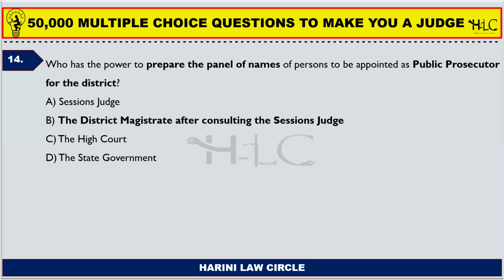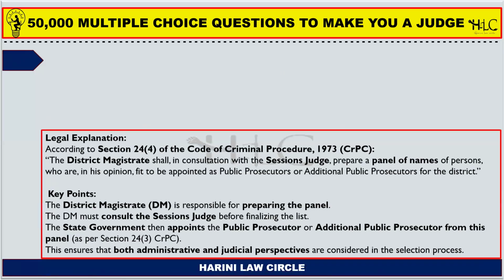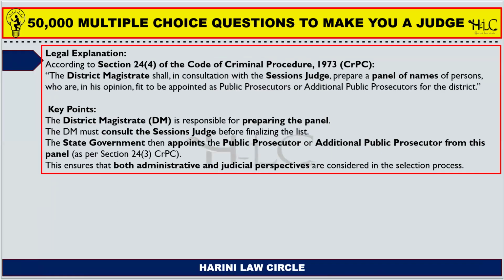So the district magistrate, after consulting with the sessions judge, who is the head of the chief judicial magistrate, who has the control of the judicial magistrates of first class and second class, may prepare a panel of names and send it to the central government or state government for consultation with the High Court, and then a public prosecutor shall be appointed for that High Court, or an assistant public prosecutor may be appointed. Do you get the point? So I'm just linking points together which we saw previously.